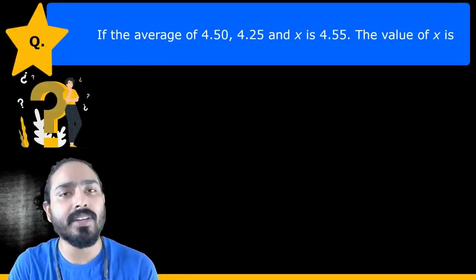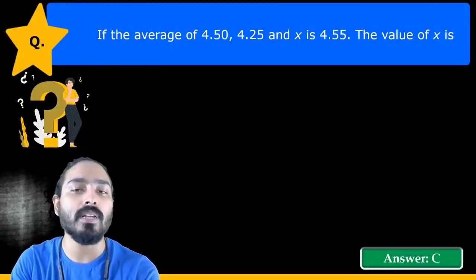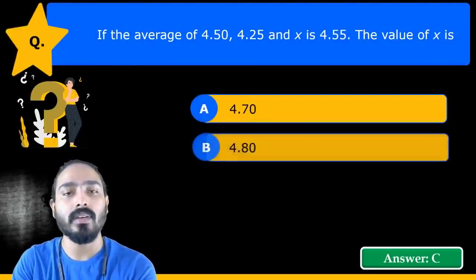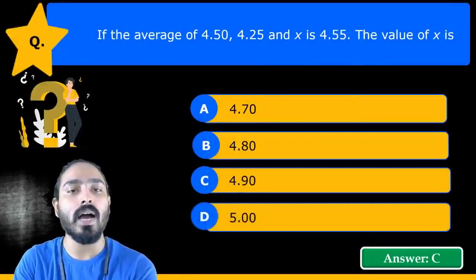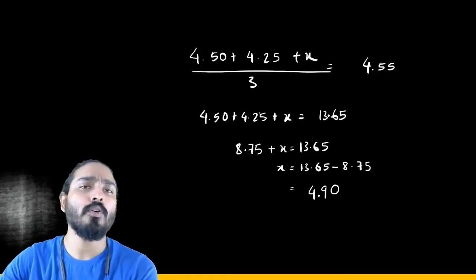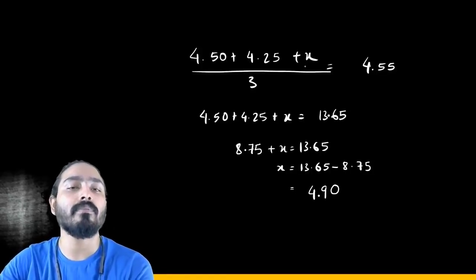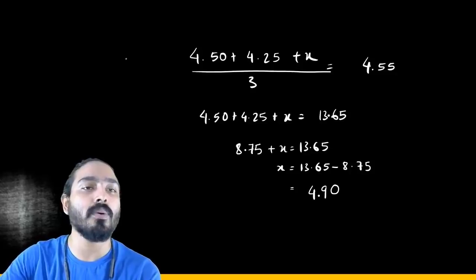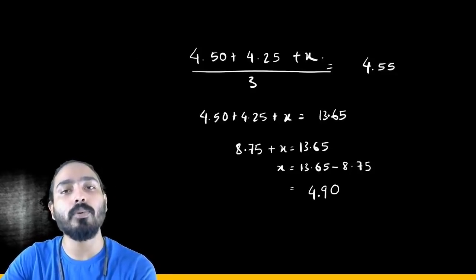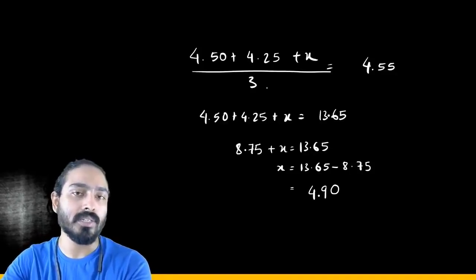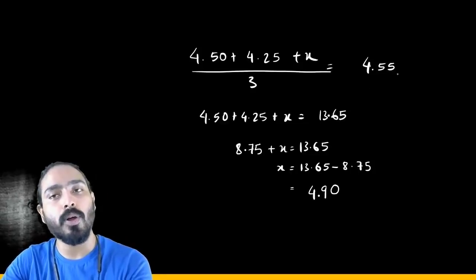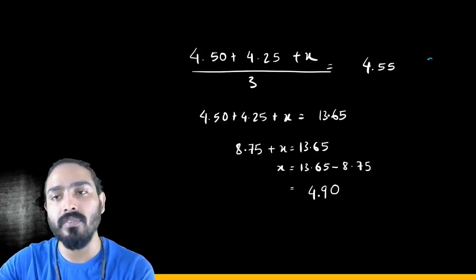Now we have to find the average of this. Average, so it's very simple. You just have to do correct addition here. C is the right answer. Just look how. So (4.50 plus 4.25 plus x) upon 3. So that is the formula for average. You add all the components and divide it by the number of components. So now that is equal to 4.55, that is given in the question.